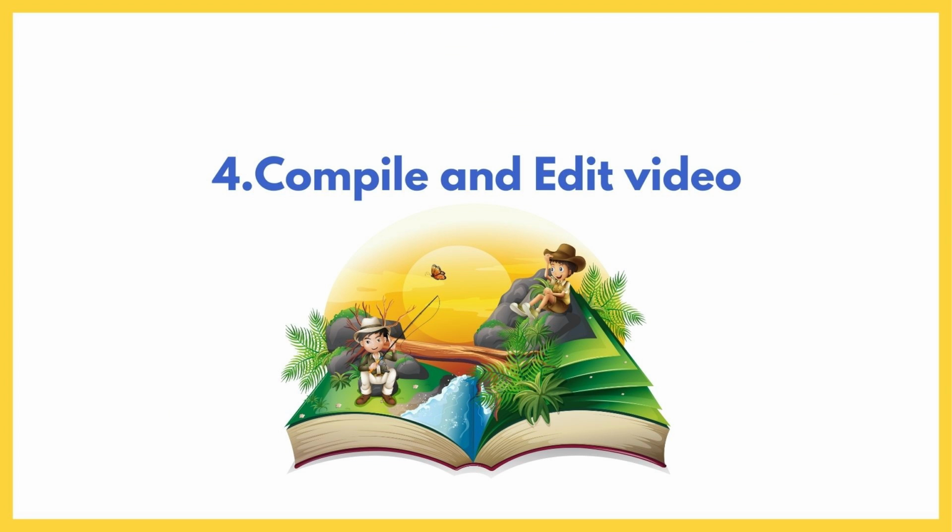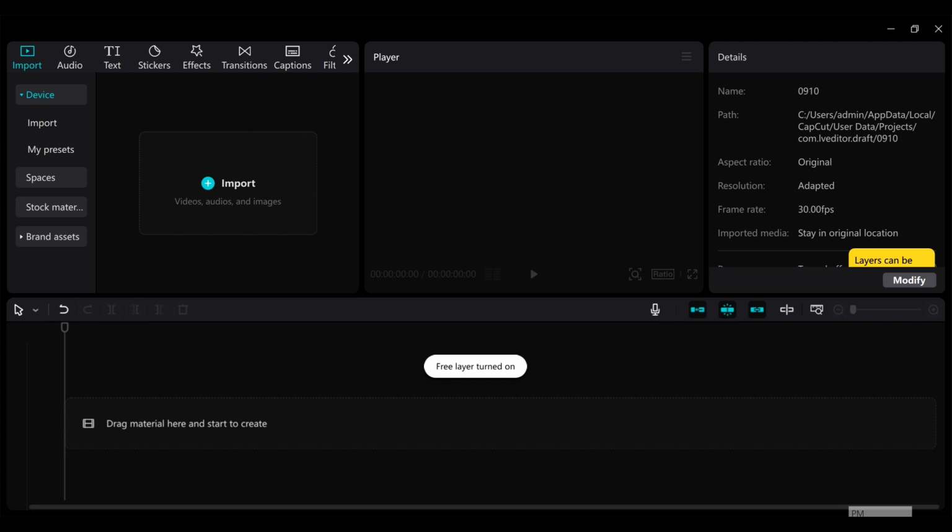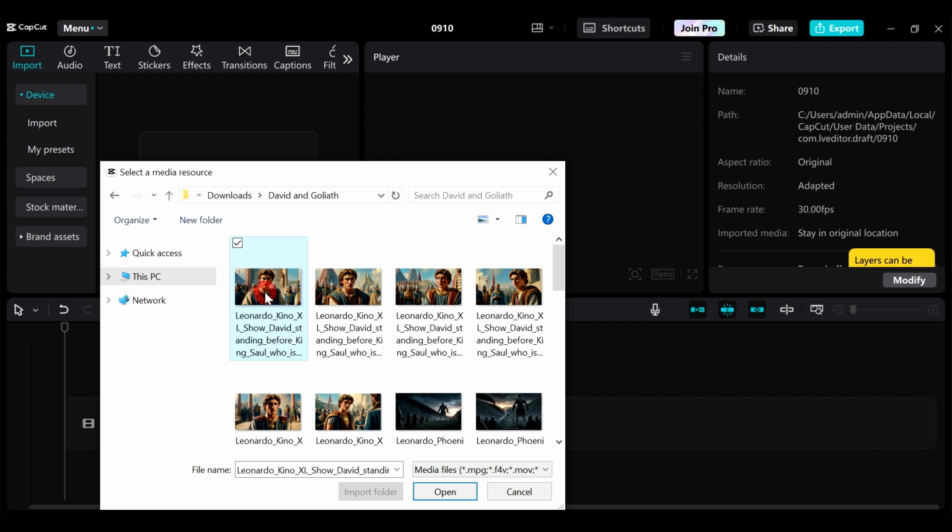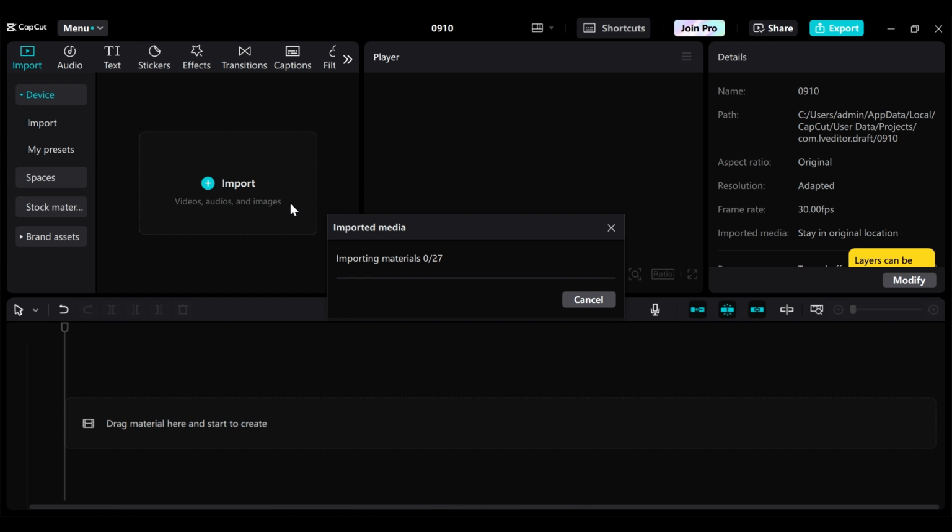So the next step is for us to compile our video. For this I'm going to be using CapCut, but you can use any other video editor that you prefer. You can use CapCut online, or you can use the desktop version. I'm going to be using the desktop version. So I'll just copy everything that we have here. This is the images plus the audio.